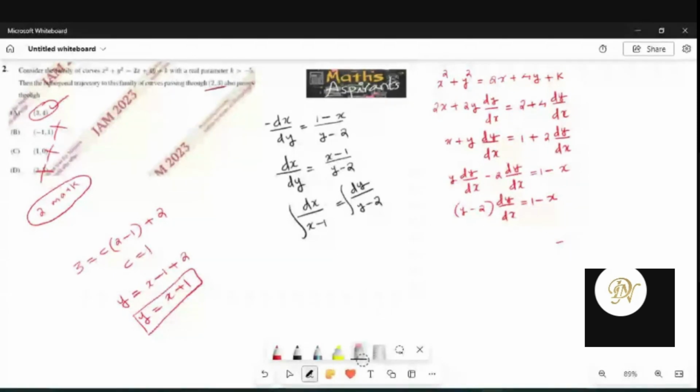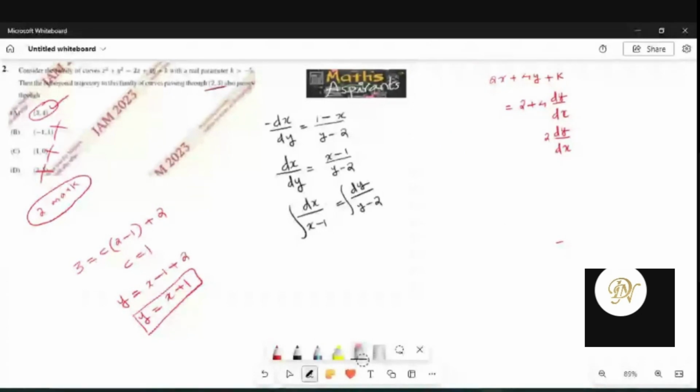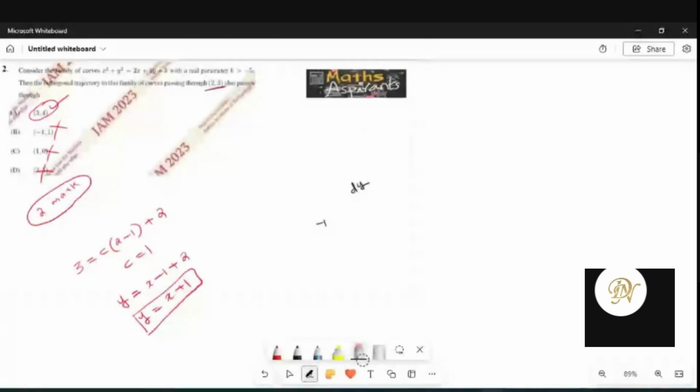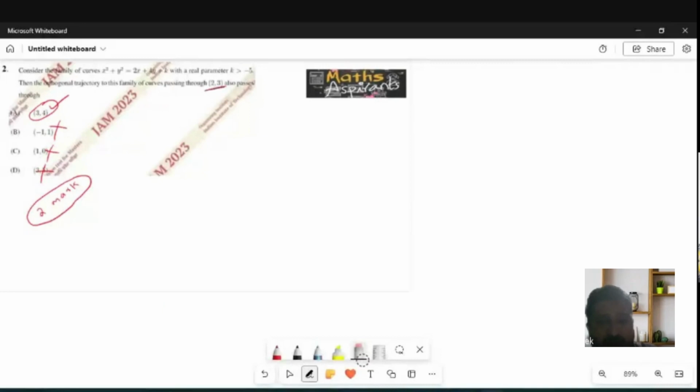In the orthogonal trajectory, we have to put minus 1 by dy by dx, right? So dx by dy will be y minus 2 by 1 minus x, right? Once again, dy by dx is x minus 1 by y minus 2.